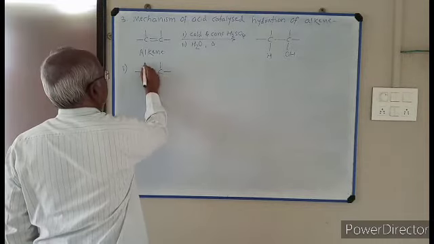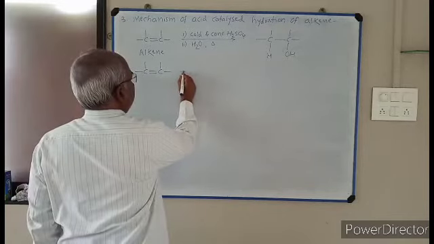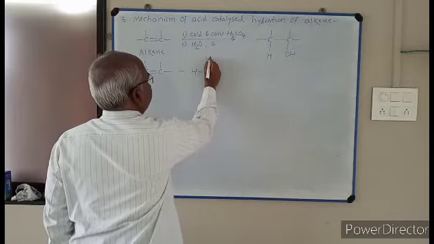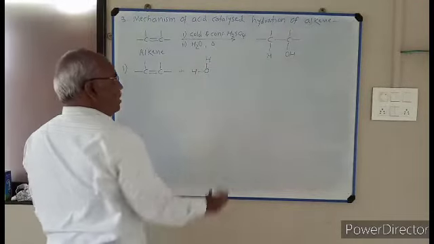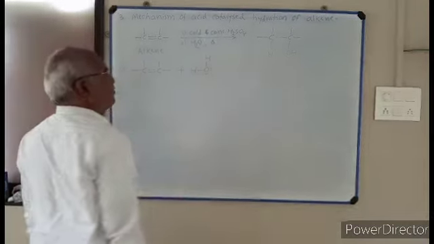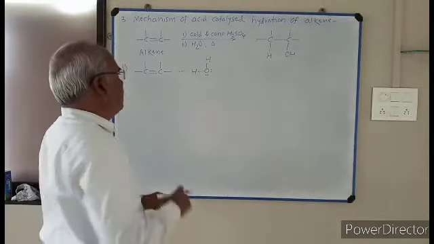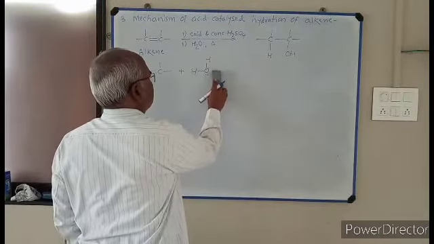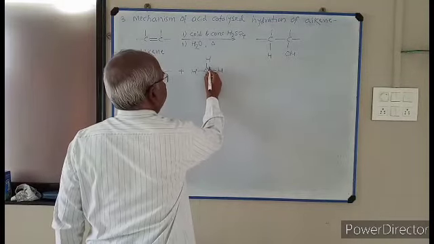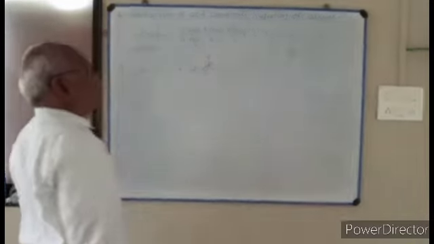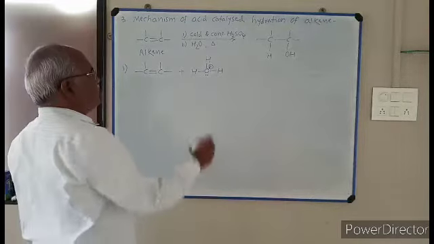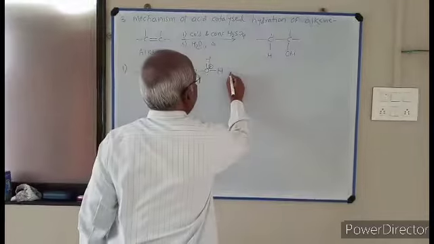I write step first. This is alkene, carbon-carbon double bond, plus water molecule, HOH. Oxygen atom contains 2 lone pairs of electrons. Oxygen donates a lone pair of electrons to this proton, and hydronium ion is formed. This is hydronium ion, H3O plus.